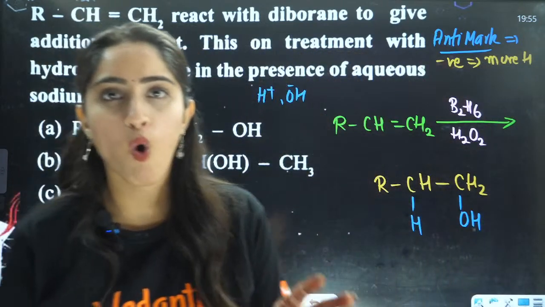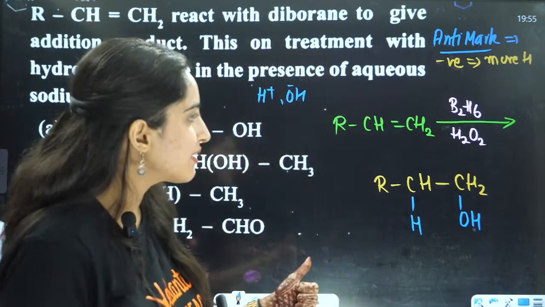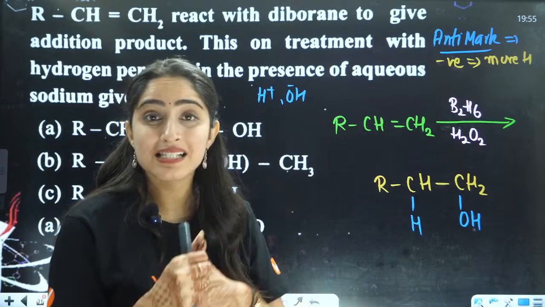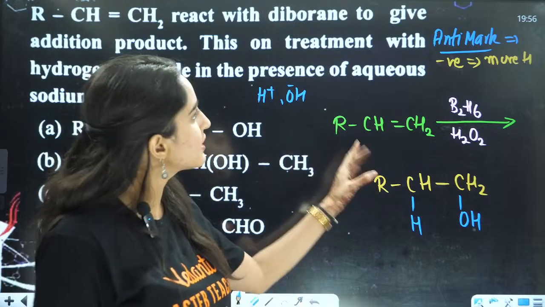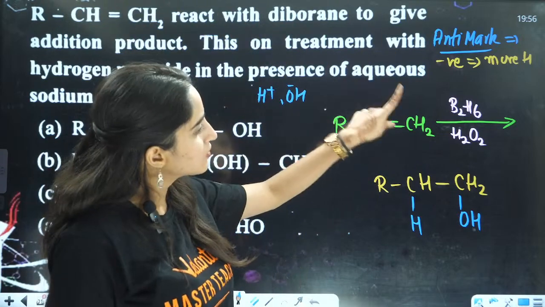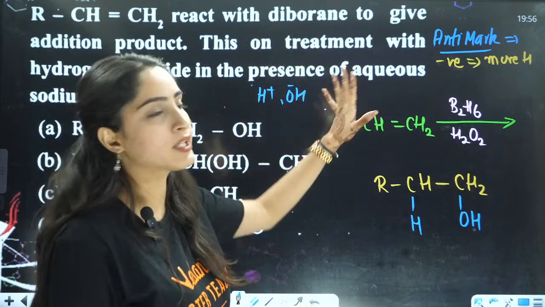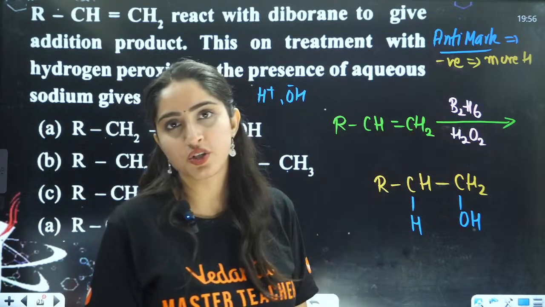So to make alcohol, we have 3 things. One is your acidic hydration. Other is hydroboration oxidation, where this is the hydroboration and this is the oxidation process.